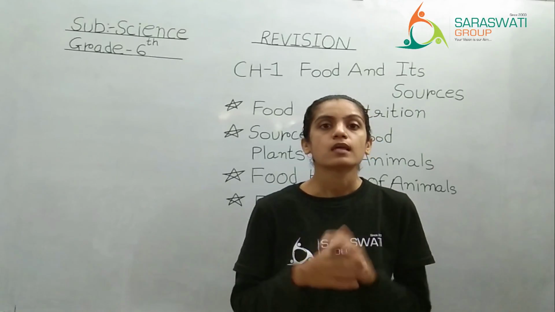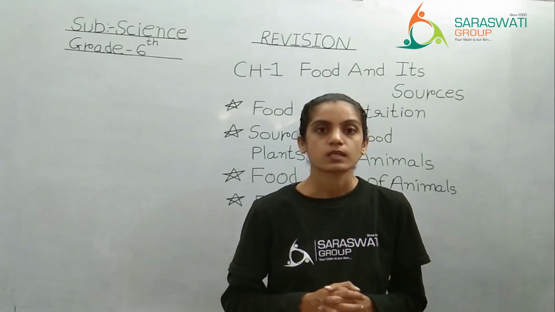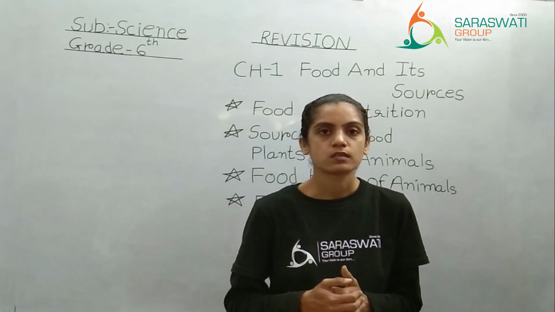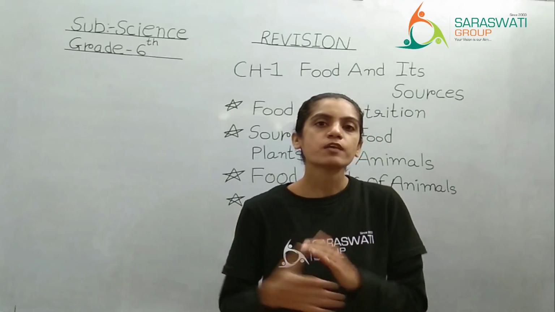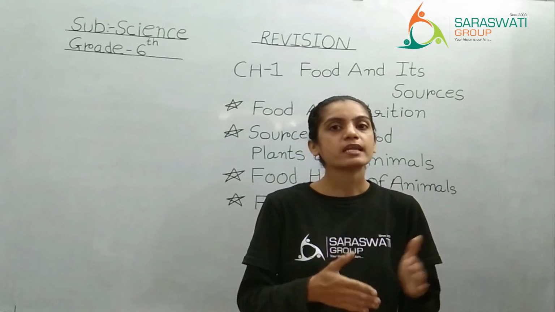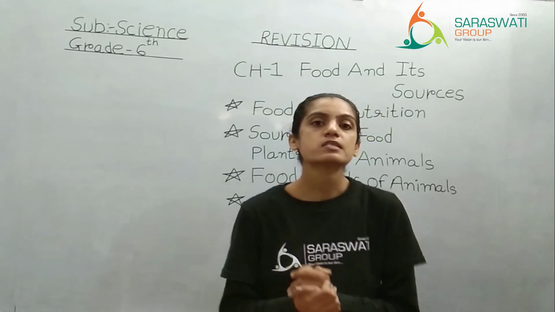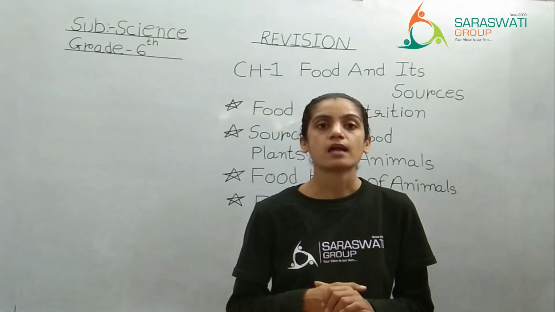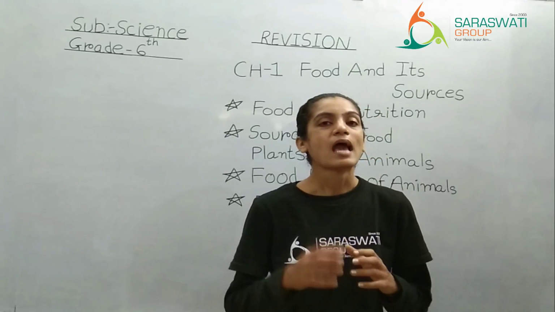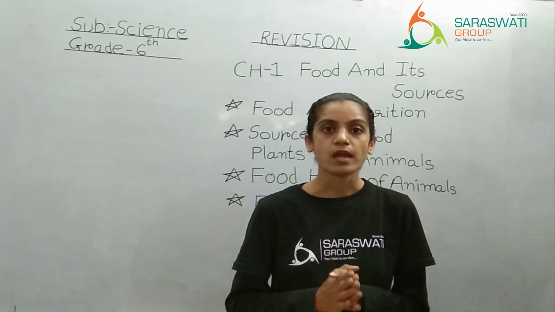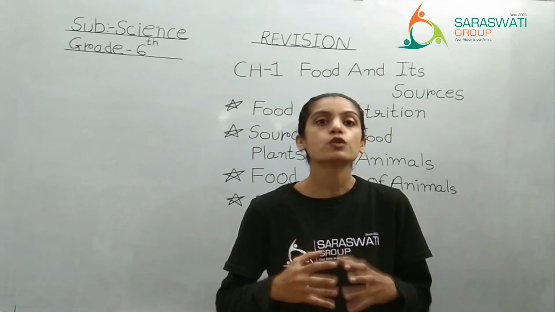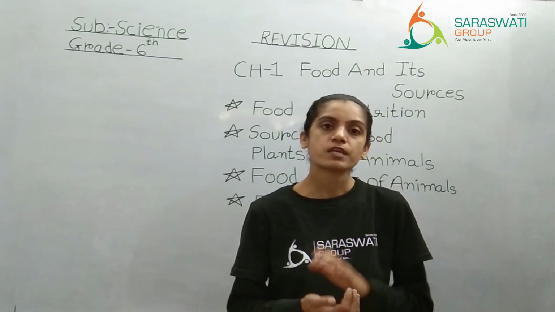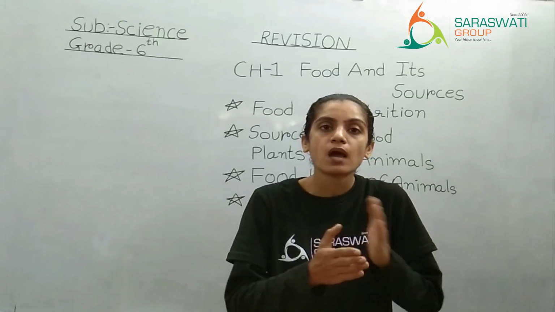Third, omnivores. That means omnivore animals are a combination of herbivores and carnivores. That means plant-eating animals and animal-eating animals. So we can say that omnivores take food from the plant as well as from the animal. We, that means humans, do come in this category because we take flowers, fruits and vegetables from the plant.